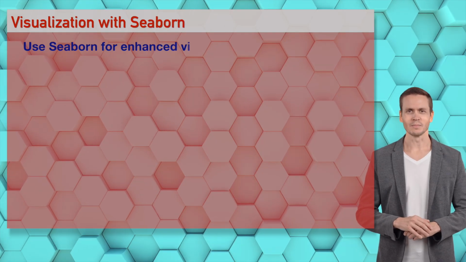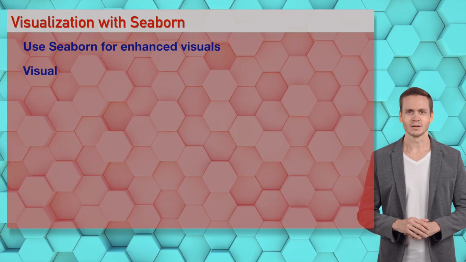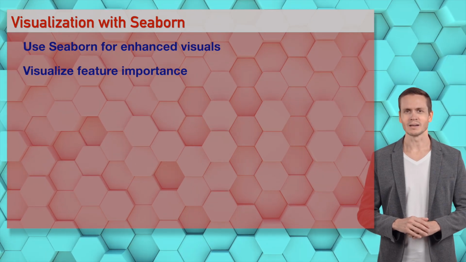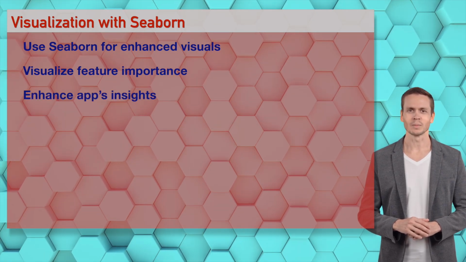Wizards, Seaborn from day 42 visualizes importance like a hot bar for Sophia, enhancing AI insights. It's a Seaborn party. Let's drop this code beat.